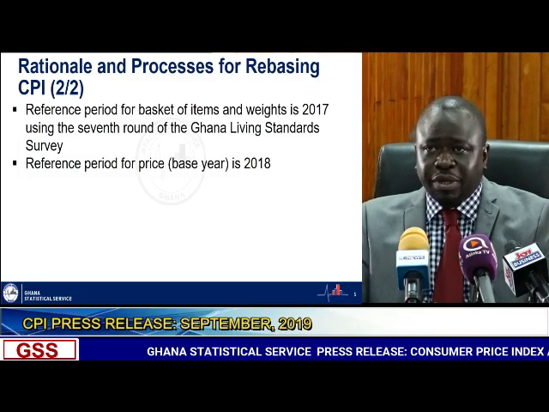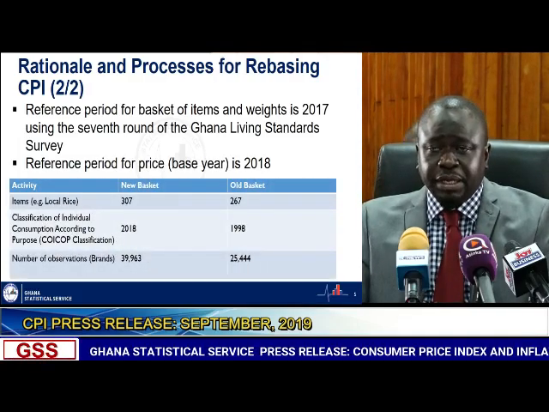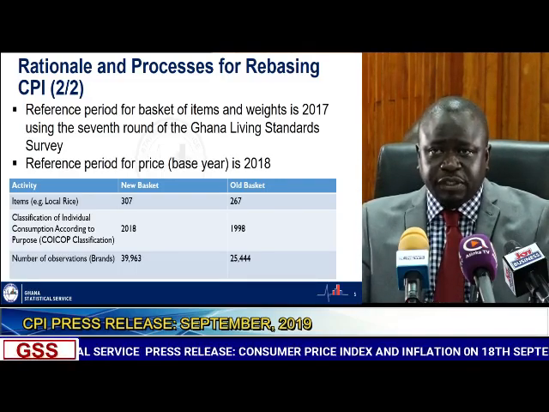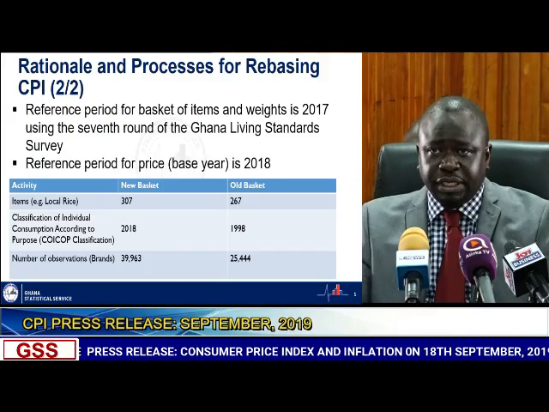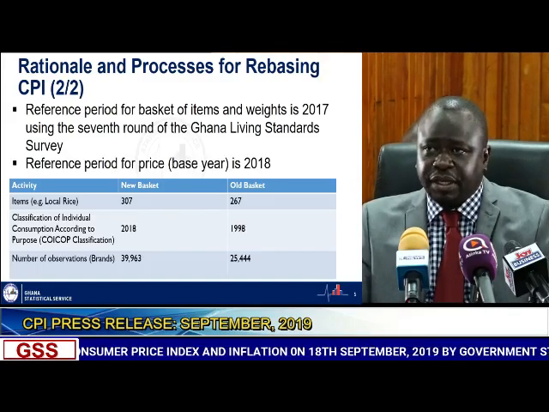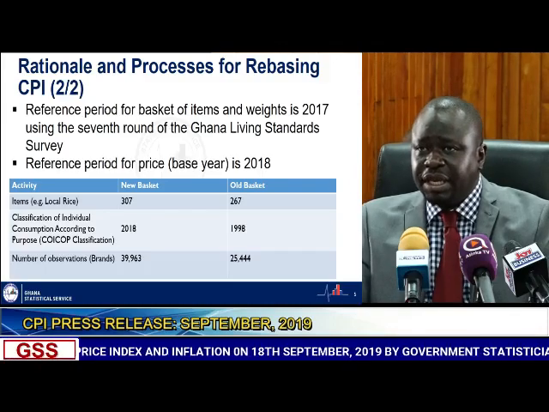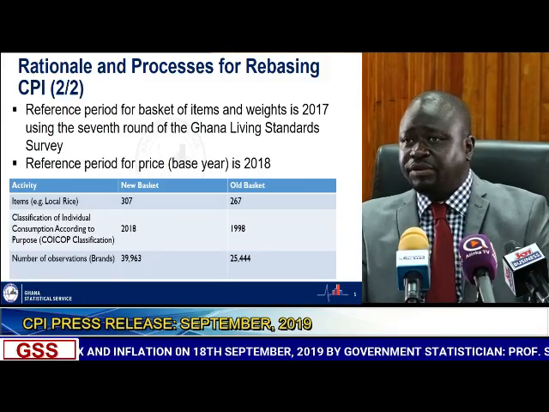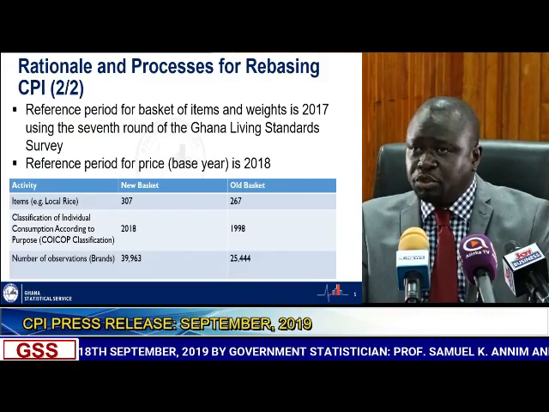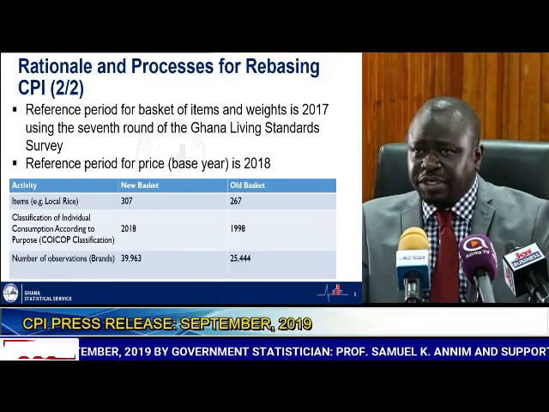It is important to highlight three issues that make this rebasing not comparable to the previous CPIs and inflation that we released. The items that we had in the old basket were 267, and in the new basket we had 307. This indicates about a 15% change between the old basket and the new basket.